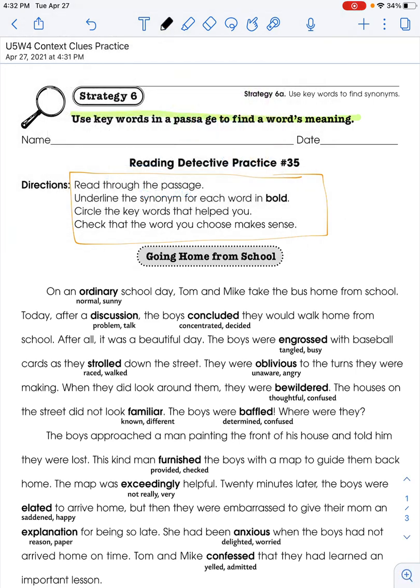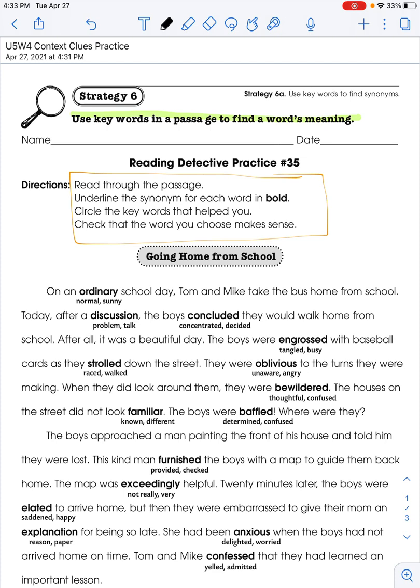The first one is read through the passage. So I will do that now. On an ordinary school day, Tom and Mike take the bus home from school. Today, after a discussion, the boys concluded they would walk home from school. After all, it was a beautiful day. The boys were engrossed with baseball cards as they strolled down the street. They were oblivious to the turns they were making. When they did look around them, they were bewildered.